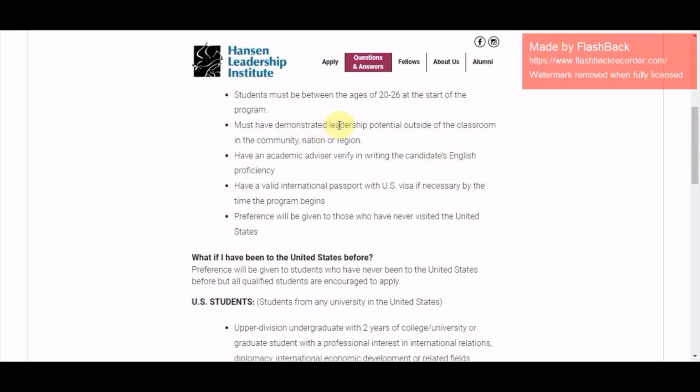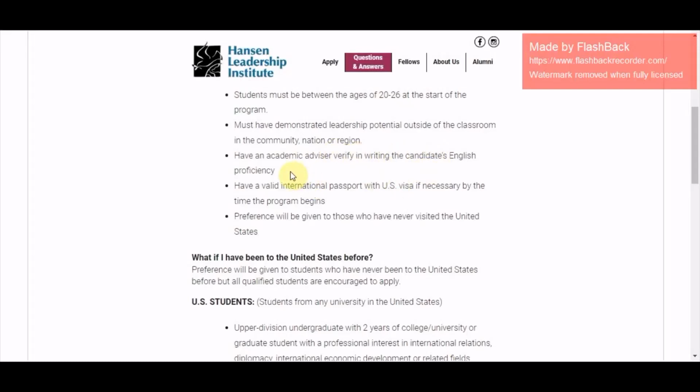You must demonstrate leadership potential outside the classroom. Leadership is not only in class, but outside the class, especially in your community, nation or region. If you have such, then you're eligible, and if you meet the age threshold, then you're good to go too. You also need an academic advisor verifying the candidate's English proficiency.